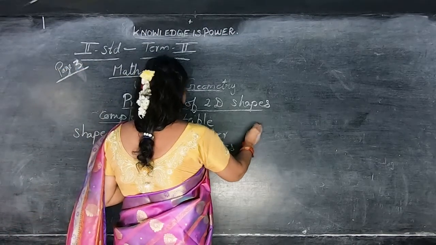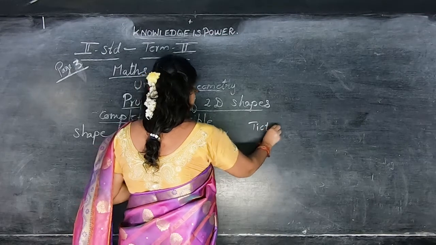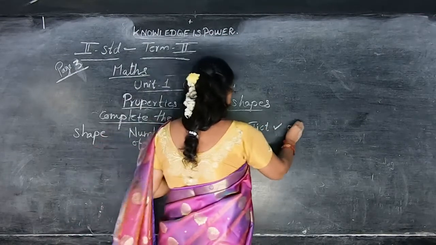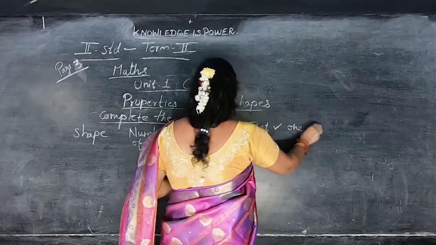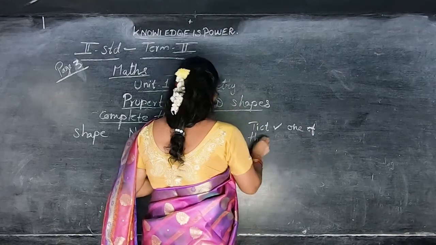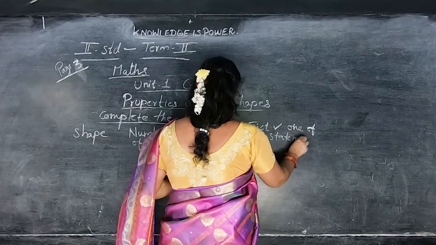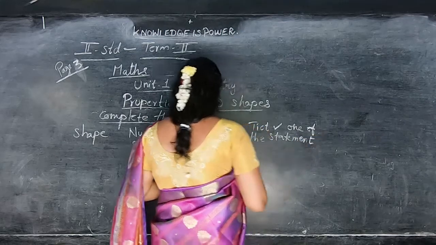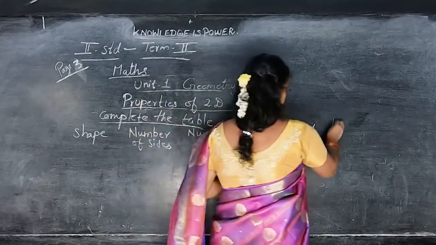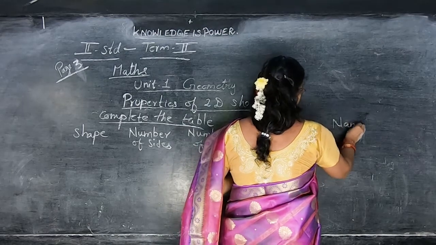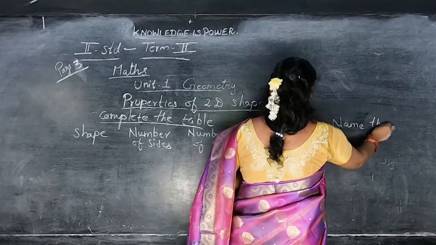Then tick one of the statements. Any one statement you have to tick, the true one. Name the shape. Then you are going to write the name. What shape?